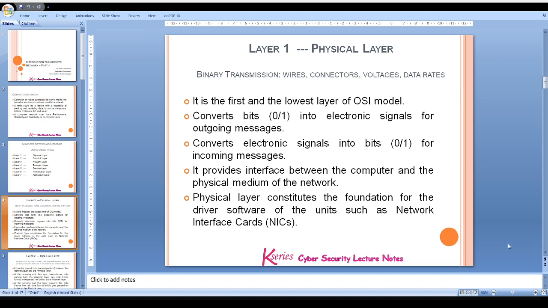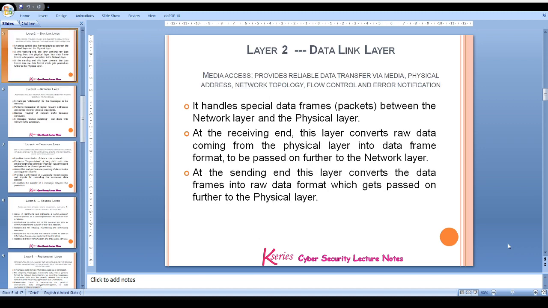Next is our data link layer, which is responsible for reliable data transfer via media, physical address, network topology, flow control, and error control notifications. It basically handles the special data frames, that is packets, between the network layer and the physical layer, as it is at layer 2.